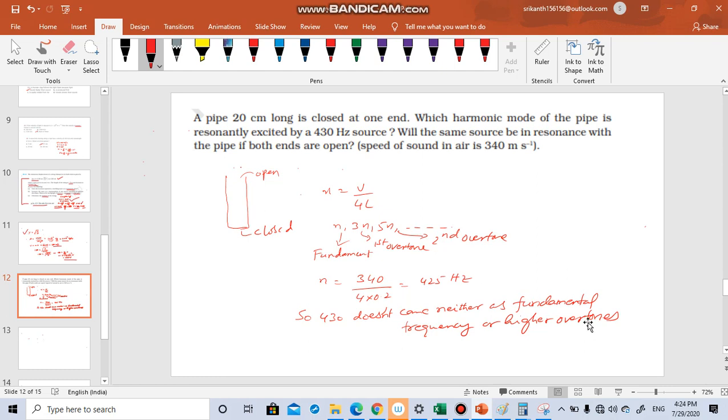If it was open at both ends, your formula would be v by 2L. For the open case it is v by 2L. So this will become 425 into 2. It will be double of this. When both ends are open, the frequency becomes double. So it will be 425 into 2, 850. So even in that case, there won't be any case of resonance or even the fundamental frequency. So the answer is no.